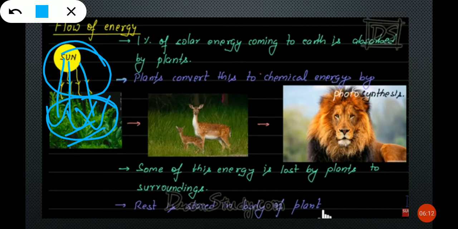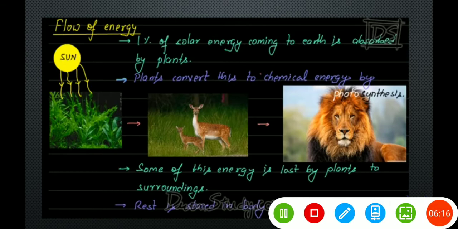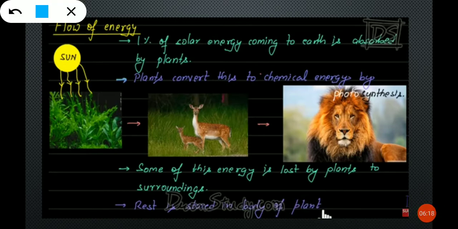Good. So now plants convert this energy to chemical energy by photosynthesis. They are taking 1% of solar energy, and plants are converting that solar energy into chemical energy by the process of photosynthesis.